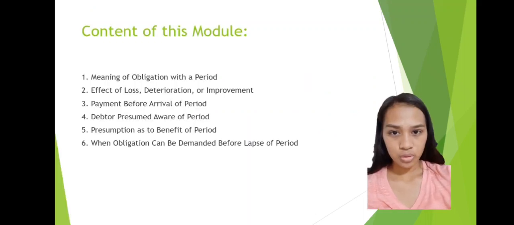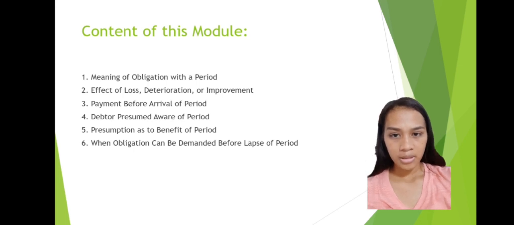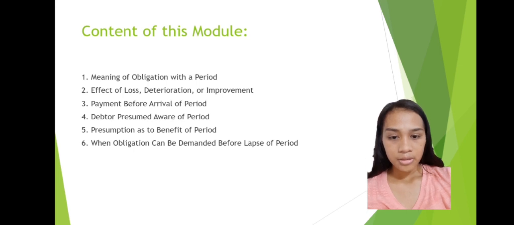Content of this module. Number 1. Meaning of obligation with a period. 2. Effect of loss, deterioration, or improvement. 3. Payment before arrival of period. 4. Debtor presumed aware of period. 5. Presumption as to benefit of period. And 6. When obligation can be demanded before lapse of period.